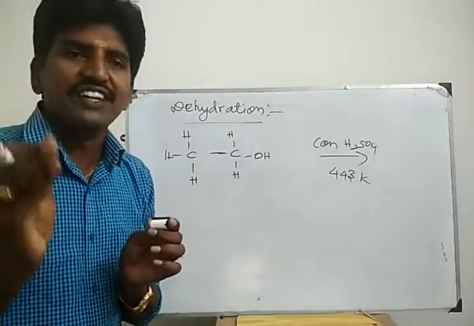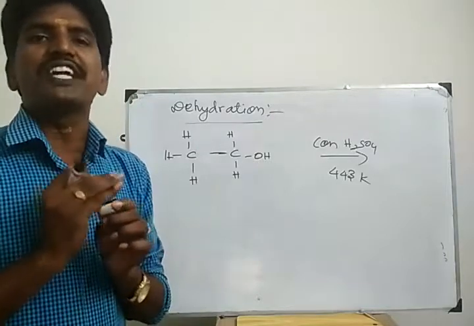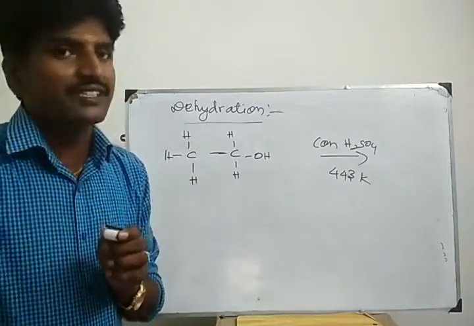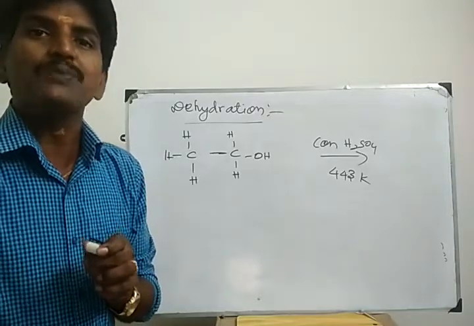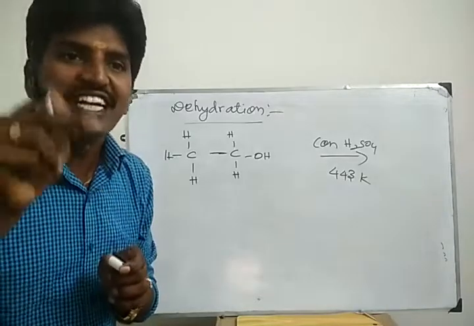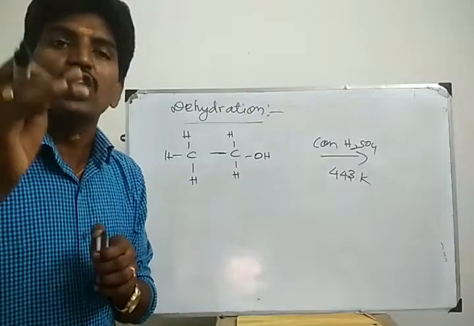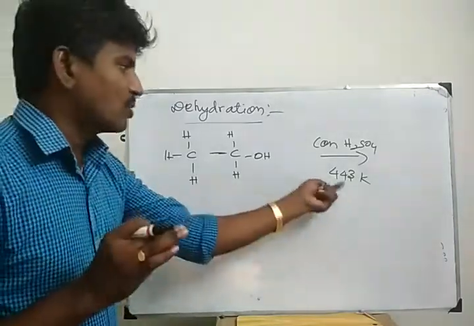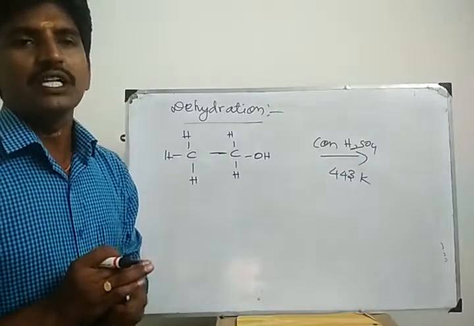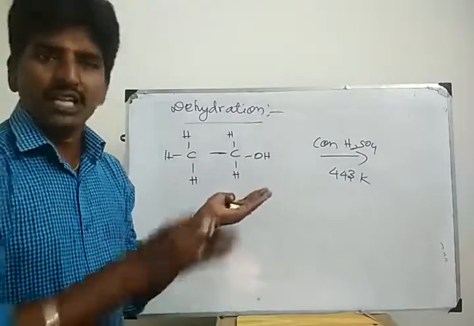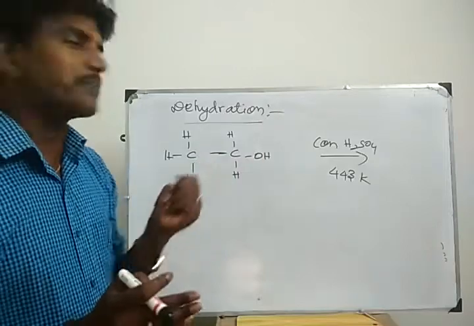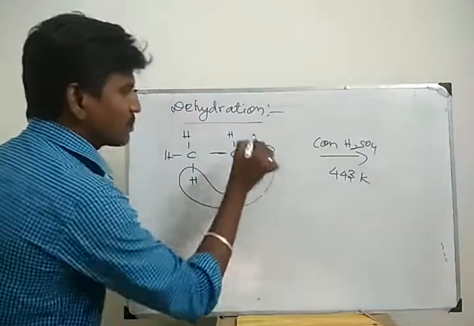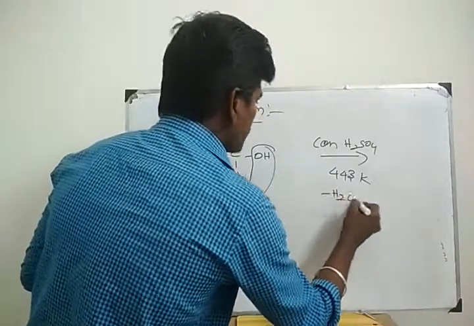Heated at 443 Kelvin means it undergoes elimination reaction, so it forms alkene. Heated at 413 Kelvin means it undergoes nucleophilic substitution reaction. It forms ether. Now temperature is 443 Kelvin, so it undergoes elimination reaction, removal of water. So it forms alkene. Here OH minus is combined with H plus. 1 mole of water is removed.